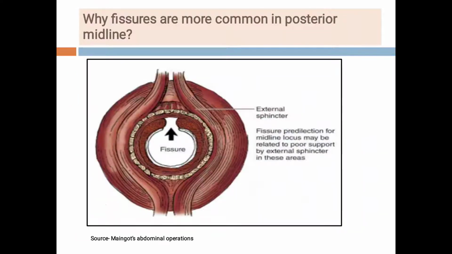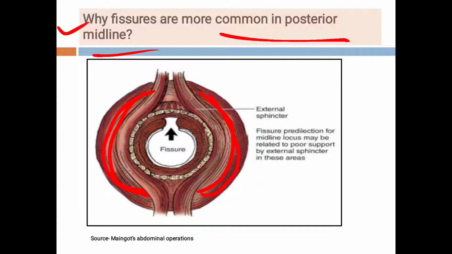Now students, see this diagram. Again, this is one of the explanations for why fissures are more common in the posterior midline. Now see in this diagram, this is the internal sphincter, and this is the external sphincter.